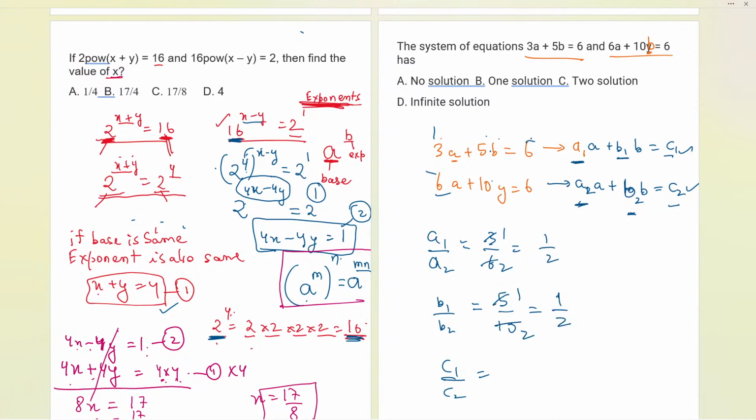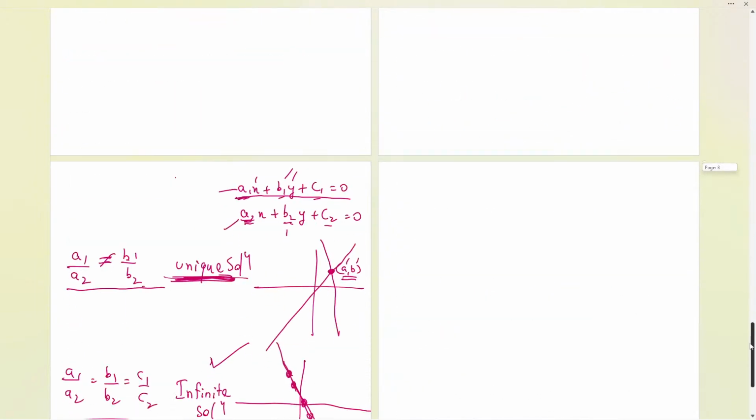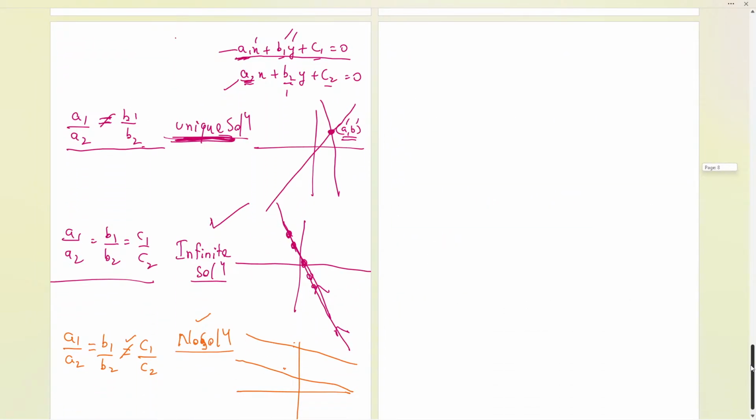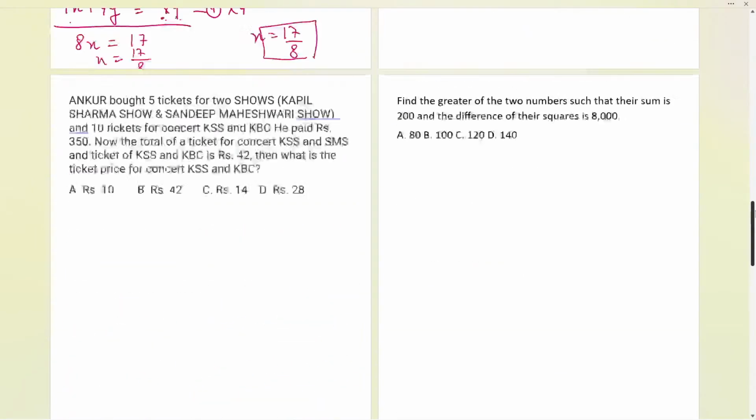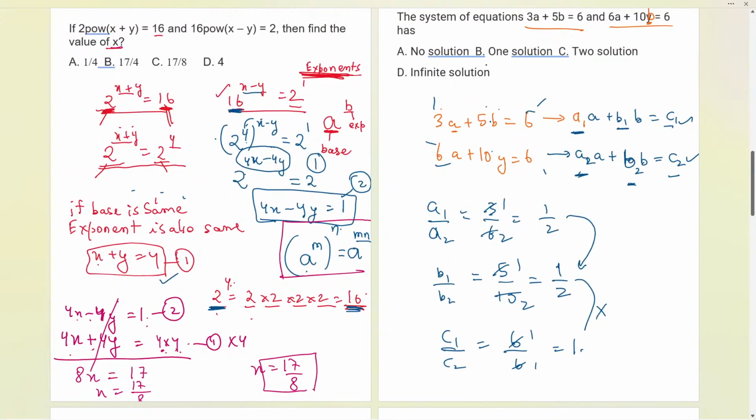Now, thirdly, we have 6 and 6. Here is the basic change that we are getting. Only one. So this part is equal to this part, but it is not equal to this part. It means that this represents the third form, no solution. You can see that over here, which represents this part. So the answer of this part will be no solution. A is the correct answer we all are getting.